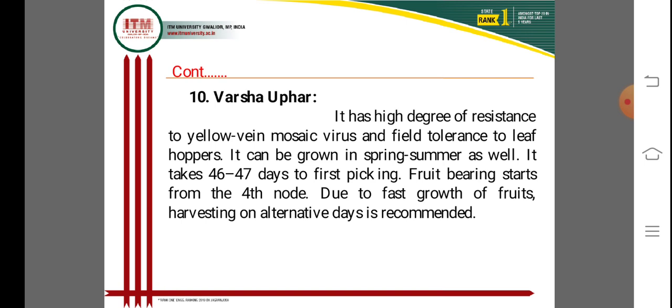Fruit bearing starts from the fourth node, and harvesting on alternate days is recommended for maximum yield and higher production, which increases the income of the farmer.